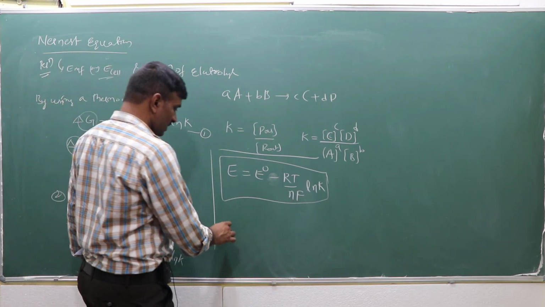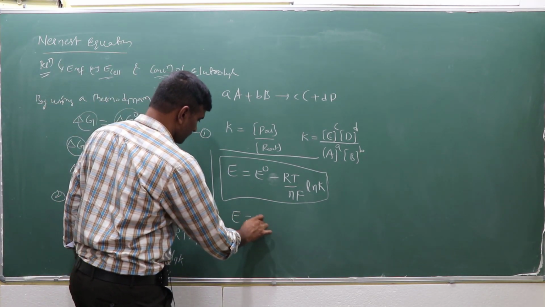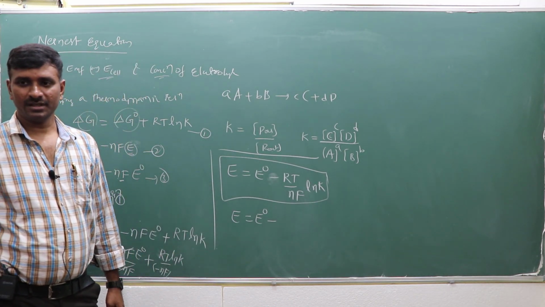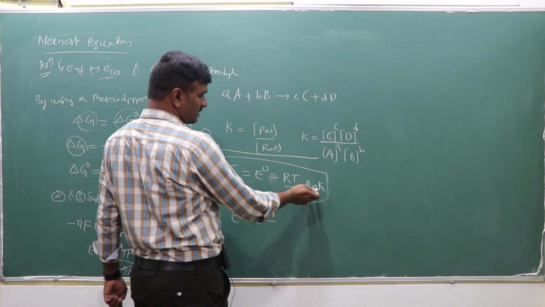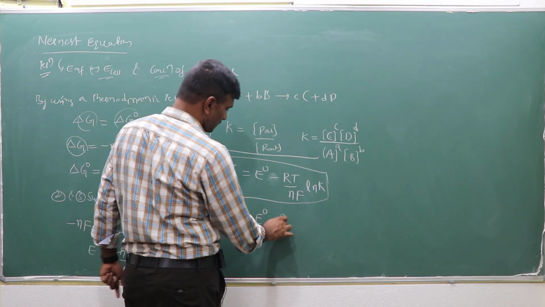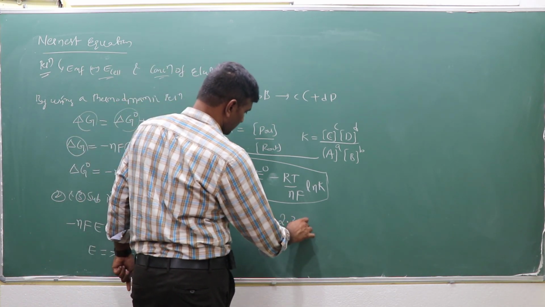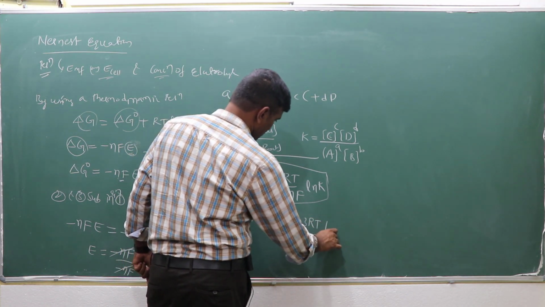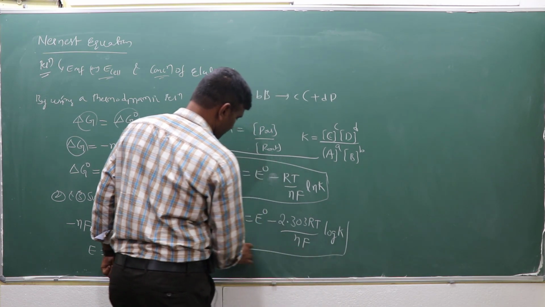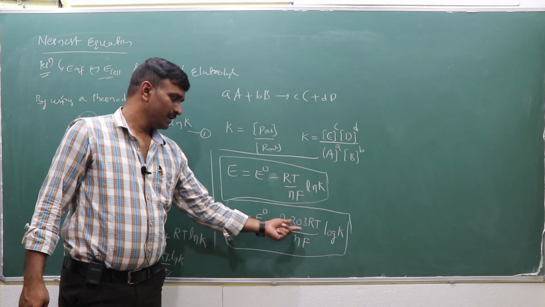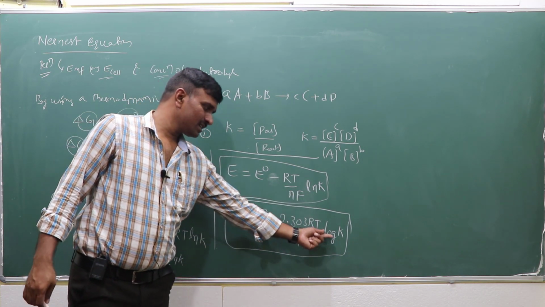In another format of the Nernst equation, E equals E naught minus 2.303 RT by NF log K. In place of ln we are using log base 10, since ln base e equals 2.303 log base 10.